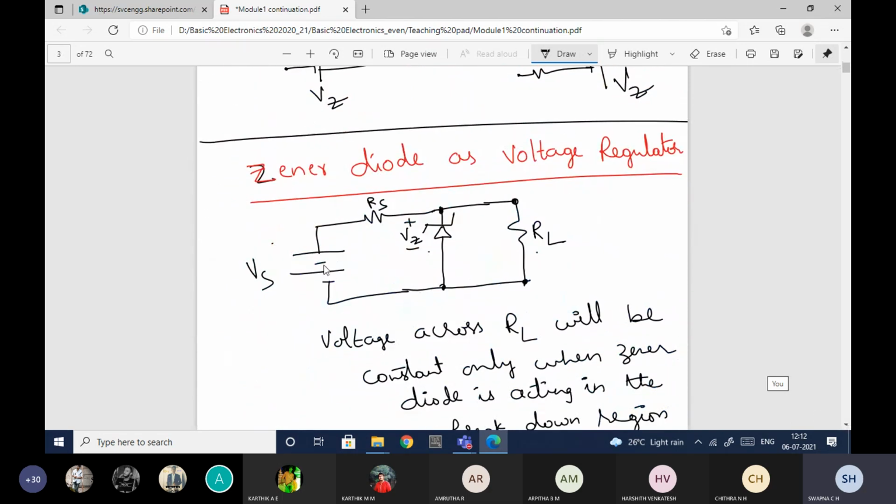Then here I have Vs. What should be the Vs value? First of all, you just find out whether the Zener diode is reverse biased or not. Tell me whether the Zener diode is reverse biased or not, then I'll explain to you the rest of the parameters. How is the Zener diode biased?